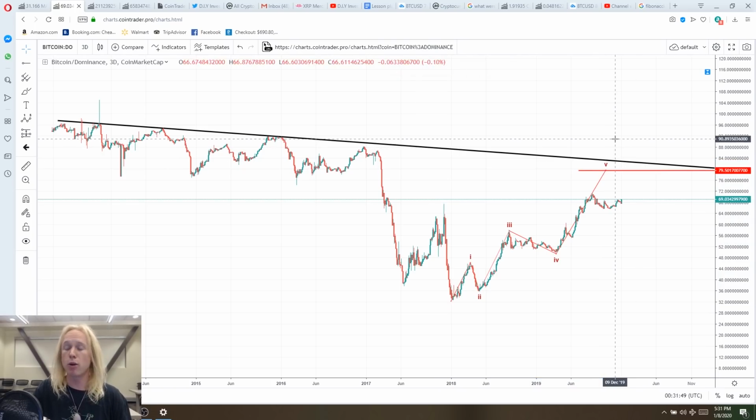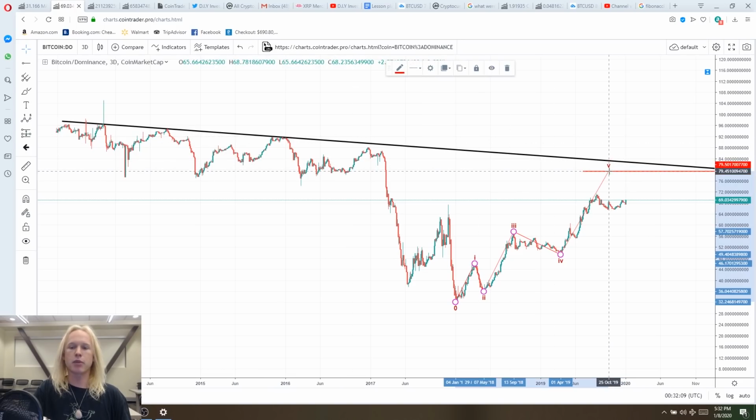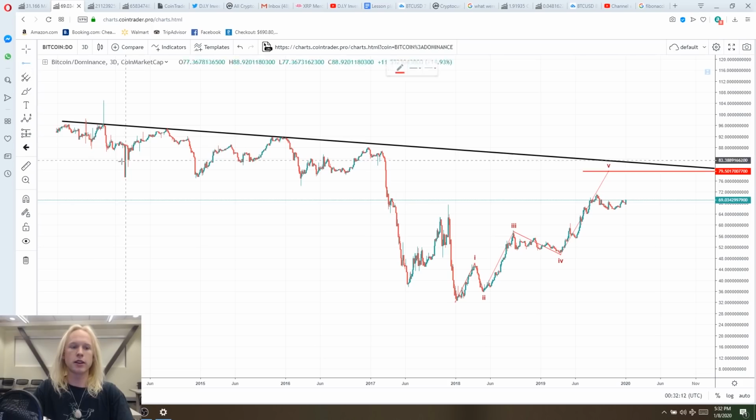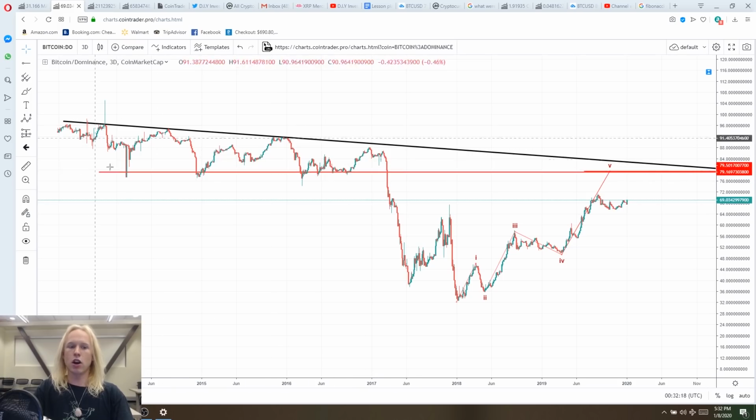I'm still accumulating more Bitcoin in this time. I'm doing the best that I can to get as many Bitcoin as I can, waiting for the inevitable retrace, but I do believe that the Bitcoin dominance is going to continue to uptrend in this market. It's really interesting to me because 79% takes us to roughly the descending resistance of this downtrend. We could go up to a little bit higher, but I'm really not going to watch for that necessarily. I mean, 79% takes us to about here, which is also the horizontal resistance zone of that down move that we've been seeing since 2013.